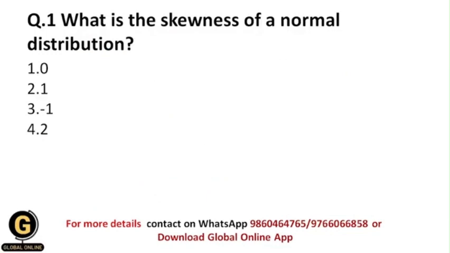Okay. Let us start with our today's session now. What is the skewness of a normal distribution? Okay. So students, skewness means asymmetry, and a normal distribution has a symmetrical data distribution.